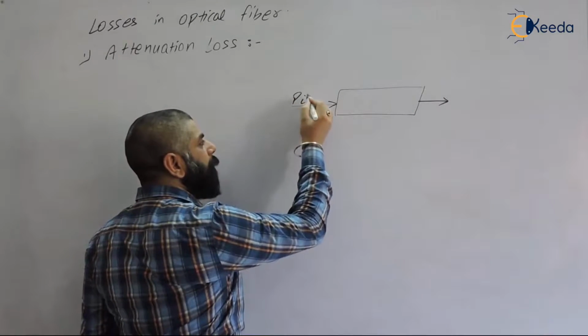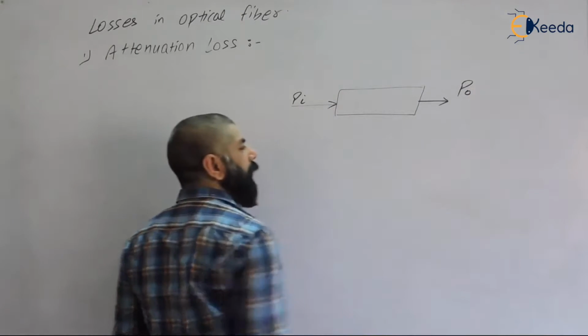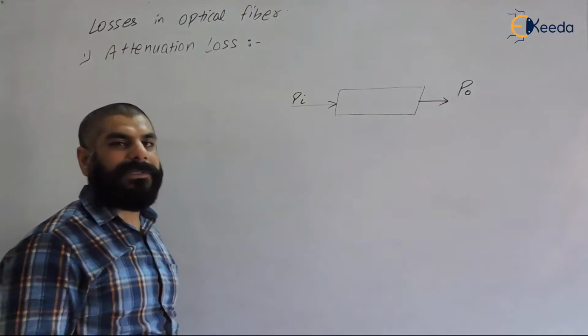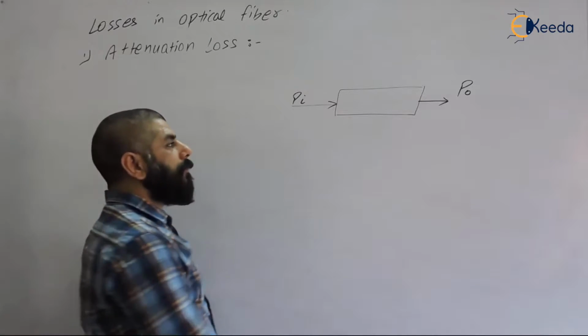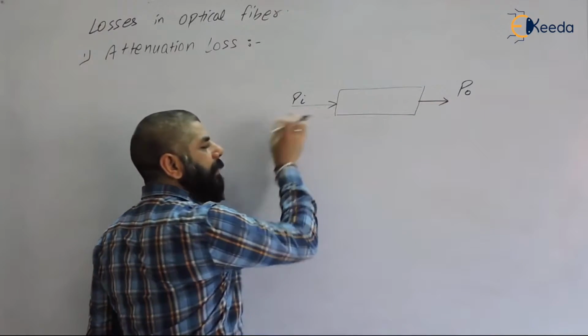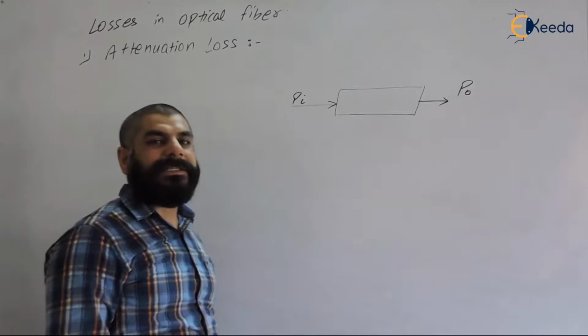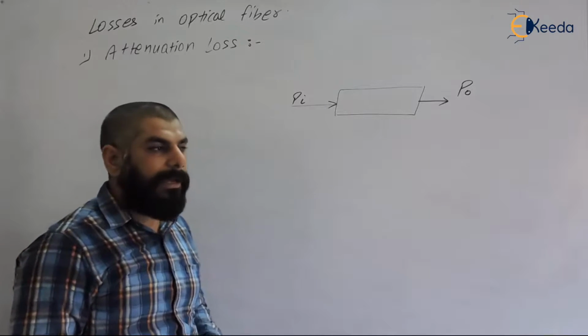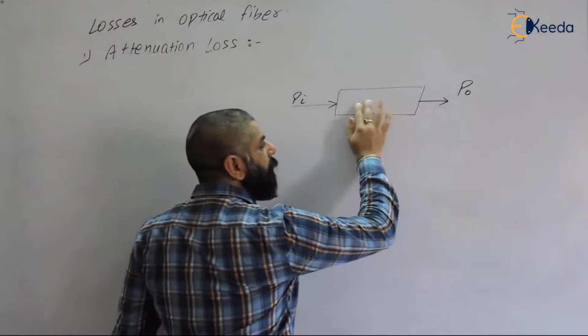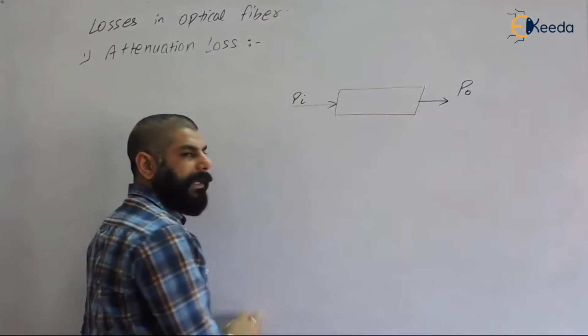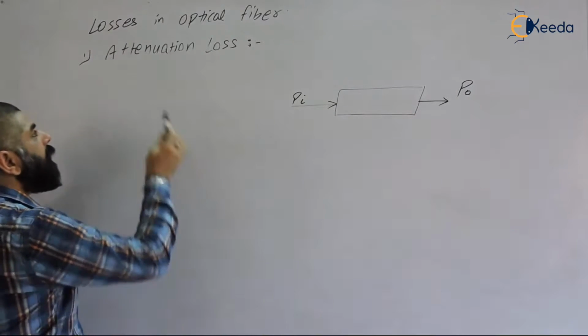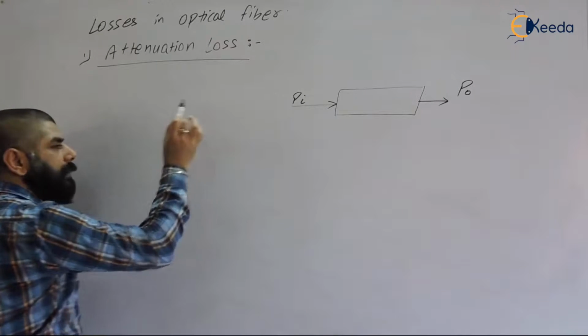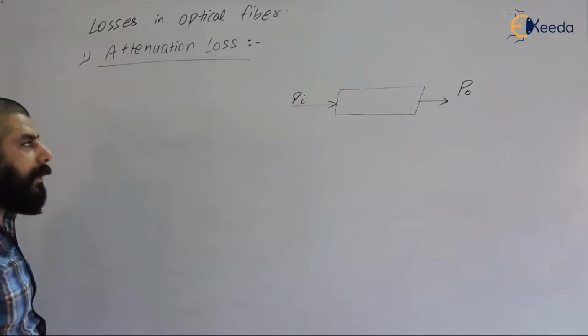So power at the input is not the same as the power at the output. Means the amplitude of the signal will reduce, or output power is less than input power. So the intensity of light will be less, means there are some losses in the optical fiber. So that is called attenuation loss, or the loss of intensity of light.